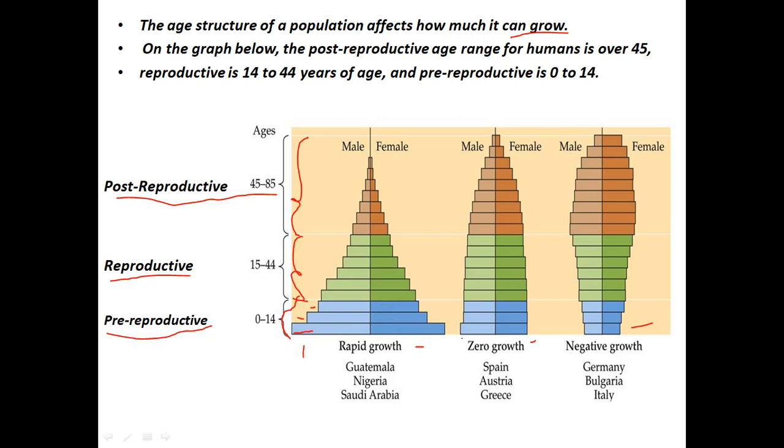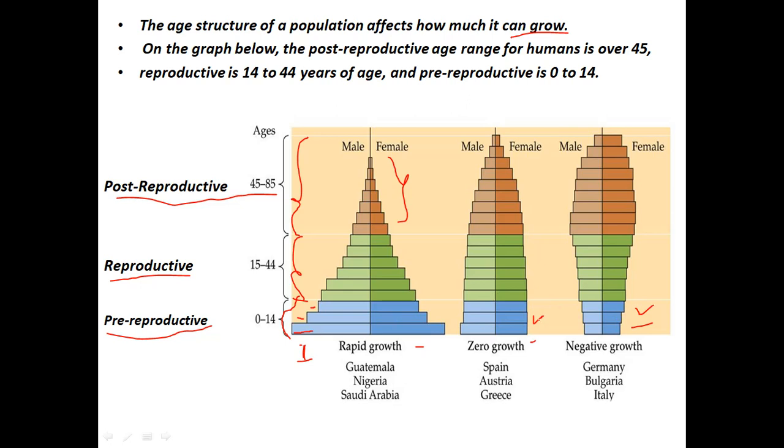And if you look at these 3 diagrams, you'll see in diagram 1 there are more pre-reproductive individuals and fewer older people. In these 2 diagrams, the pre-reproductive group is smaller, and this one is even smaller.